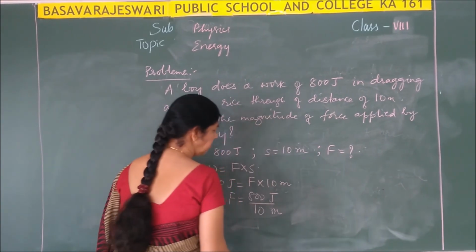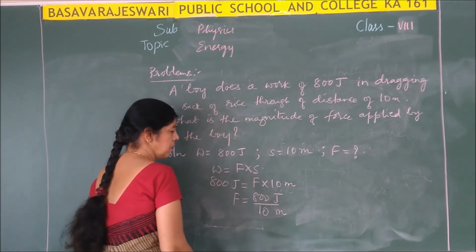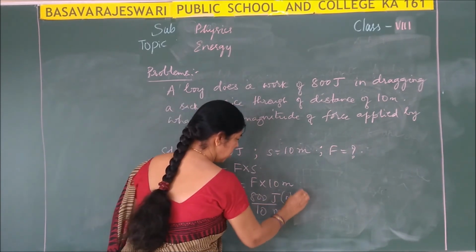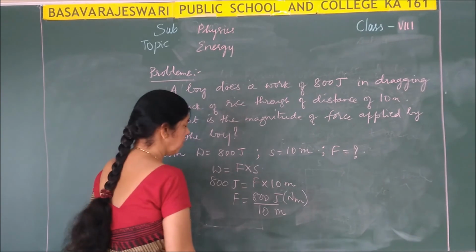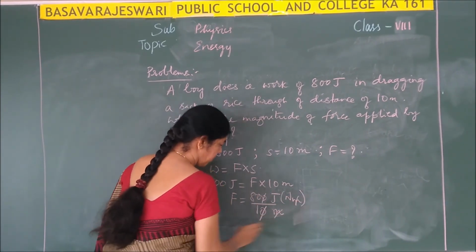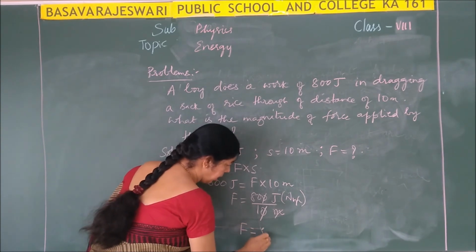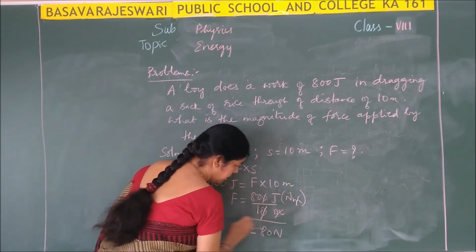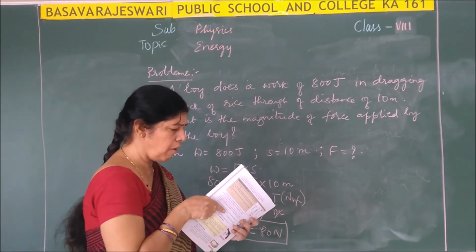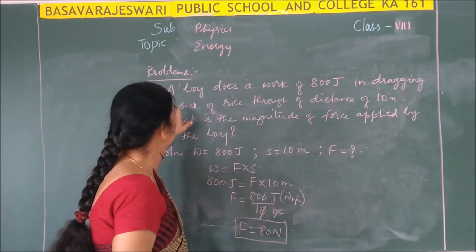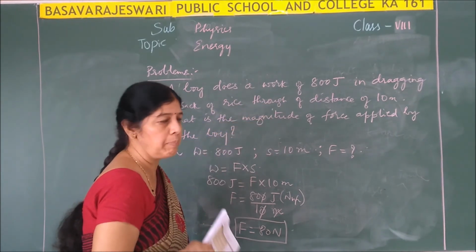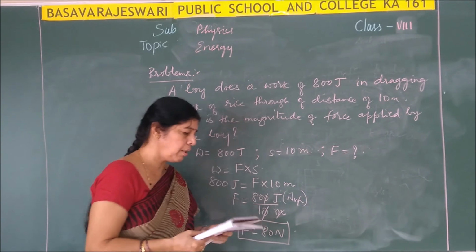Now 800 joules means you can take it as Newton meter also. You can take it as Newton meter. Now how much will be the force applied? See, force applied will be equal to 80 Newton. So the boy has to apply a force of 80 Newton to drag a sack of rice through a distance of 10 meters. So copy the solution.